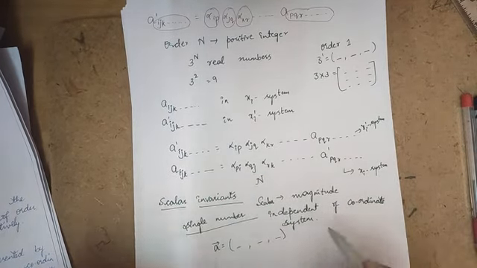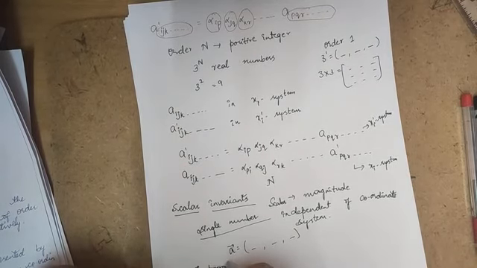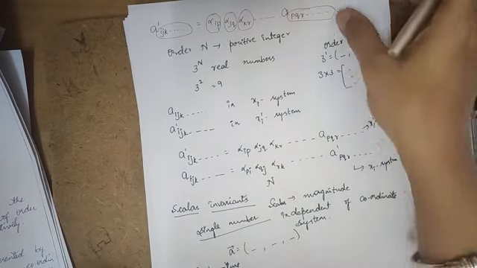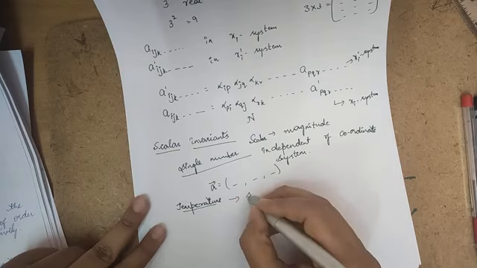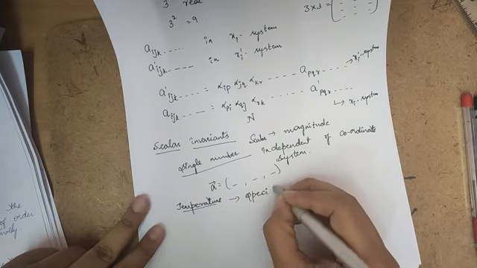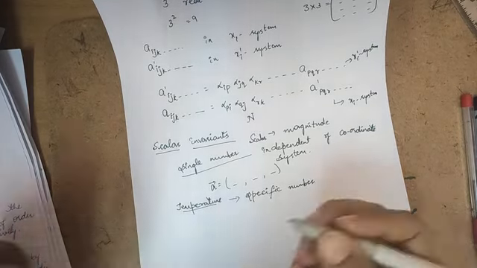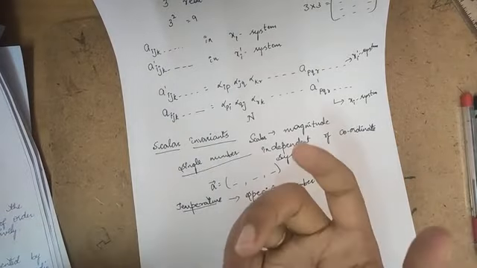Okay. For example, if I consider temperature, there is no direction for temperature. I can express temperature with a specific number. Like 20 degree, 30 degree, 40 degree Celsius, like this I can express temperature.